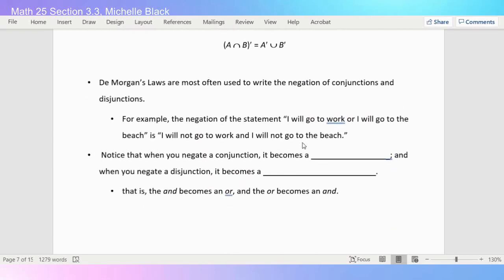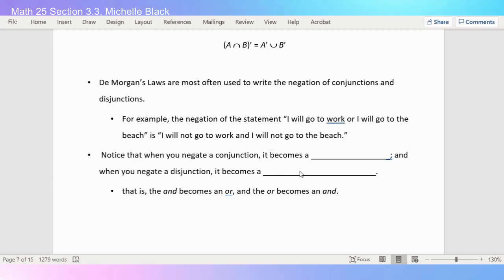So we normally use De Morgan's laws to write negations of conjunctions and disjunctions, or of ands and ors. For example, the negation of I will go to work or I will go to the beach is I will not go to work and I will not go to the beach. So notice I added nots to each statement and the or became an and.